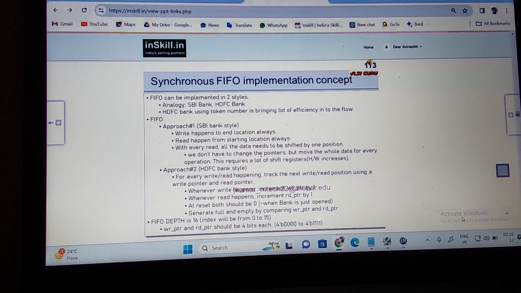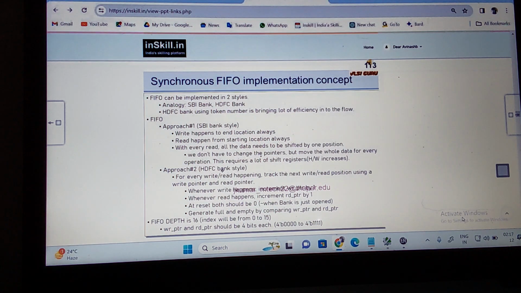Again, if you look at this synchronous FIFO implementation concept, you can implement it in two ways. Now we understand what a FIFO is: takes it, stores it, gives it. This is the operation of a FIFO. How can you do this? Take it, store it, give it. Let us understand this with an analogy of how you can implement it.